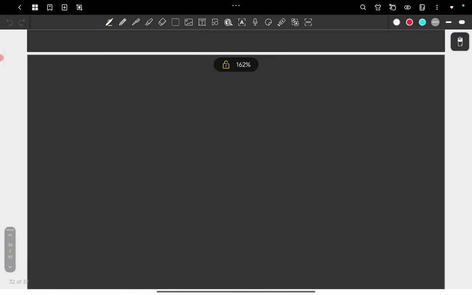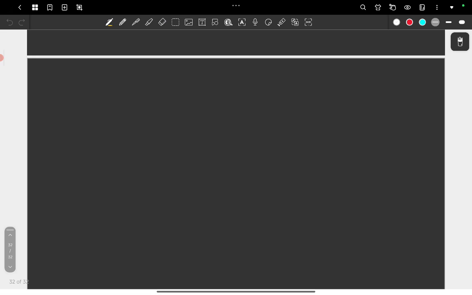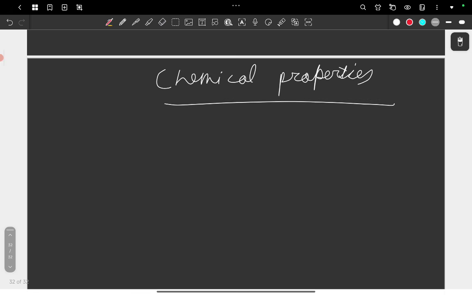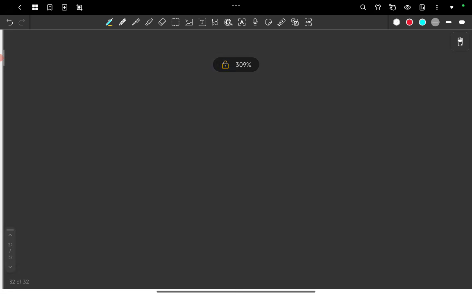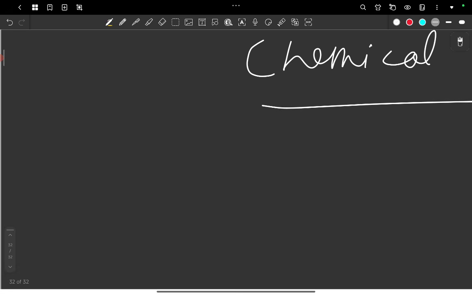Now let's come to the last part of the lecture, which is chemical properties. What are the chemical properties of group 15 elements? So first of all, let's talk about what oxidation states are shown by them. The oxidation states that can be shown are either +3, +5, or -3.